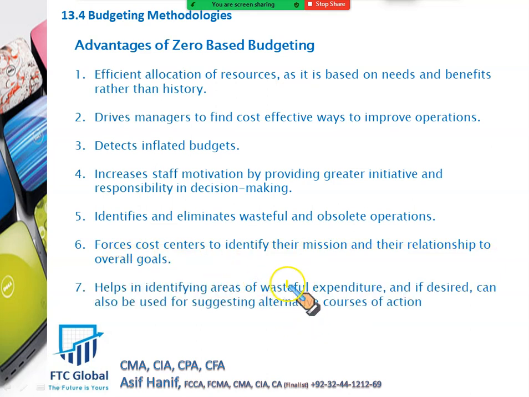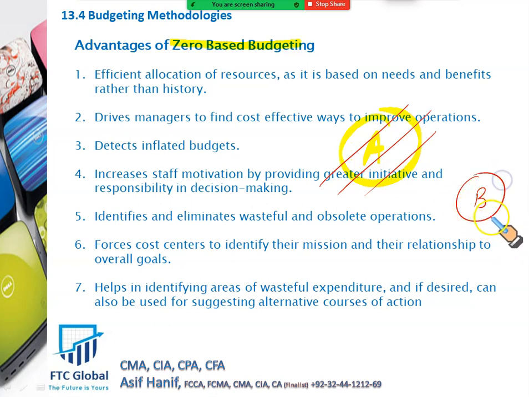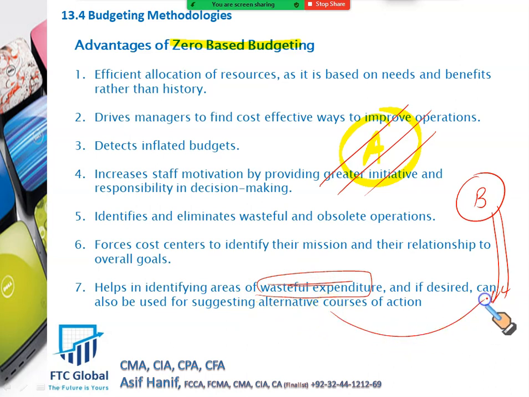And the last point says that when you are using zero-based budgeting and previously you were spending on activity A, and later on you identified that the money spent on this activity is a total waste, then you can ask, instead of putting money on A, why don't we invest money at B? This will be more beneficial for the firm. In other words, instead of wasting your resources, you find some alternative courses of action. What can we do so as to make good use of this money?